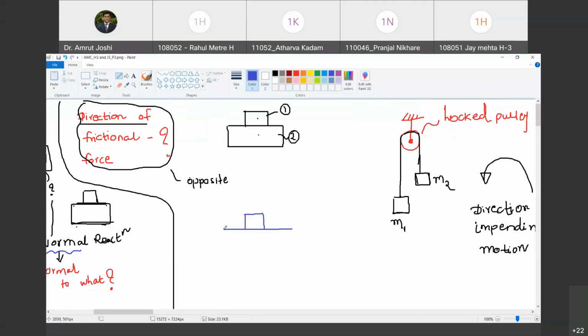Yes. Chalo. Imagine that this object number 1 is moving with a velocity of 2 meters per second towards the right, and this is object number 2. It is moving with a velocity of 3 meters per second towards the right. Are you with me?